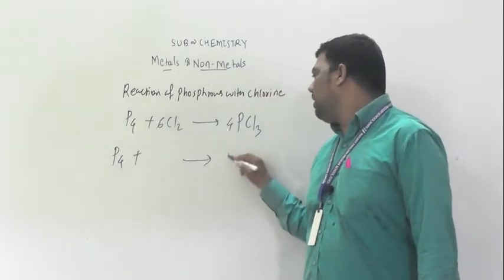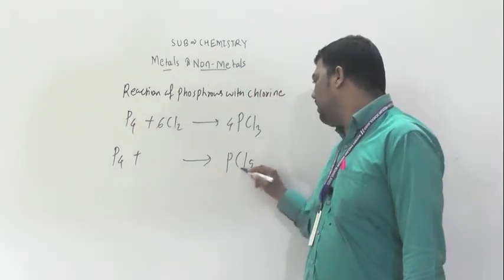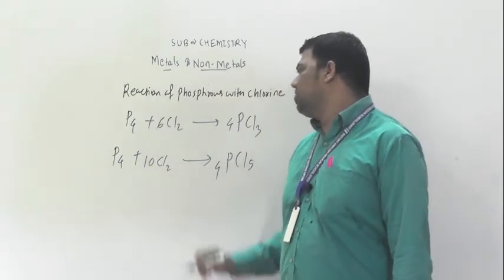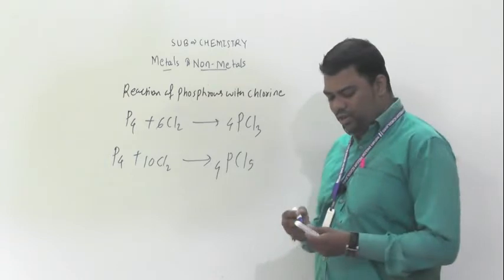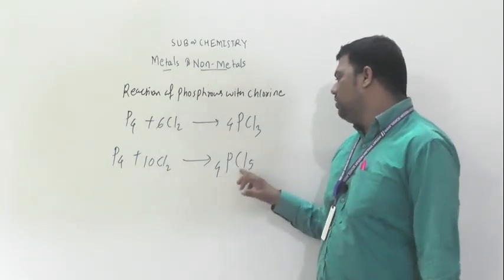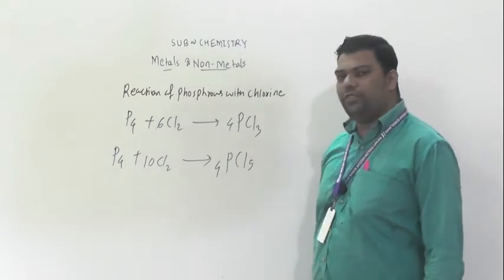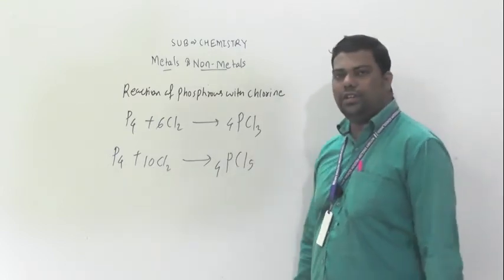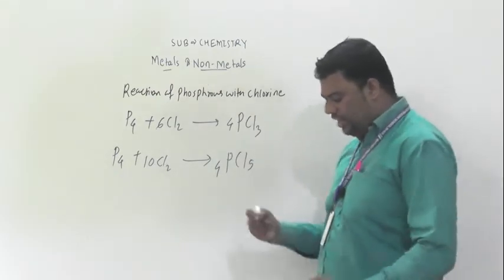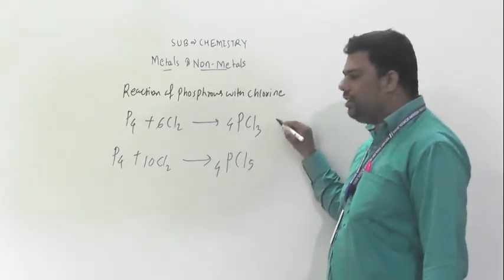After that, P4 plus Cl2 where we get PCl5, so 4 PCl5. For that we need 10 Cl2. Have you got my point here? P4, Cl5: 5 fours are 20, and 10 twos are 20. So our reaction is balanced. Means what here we will get?